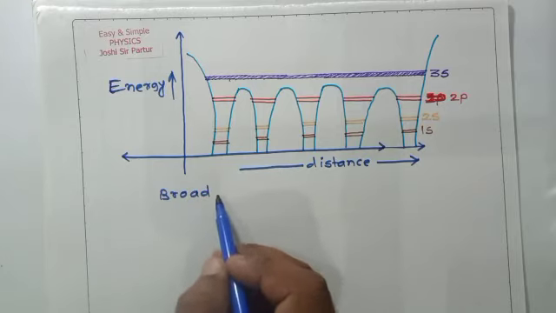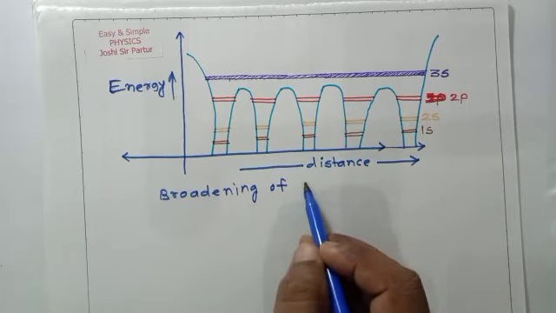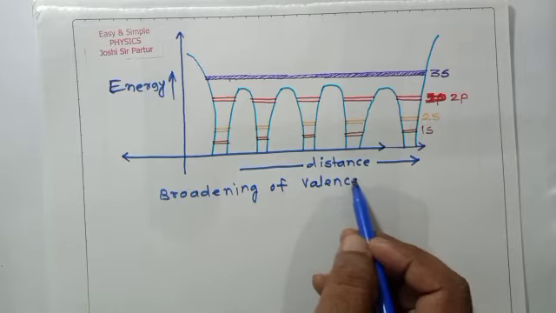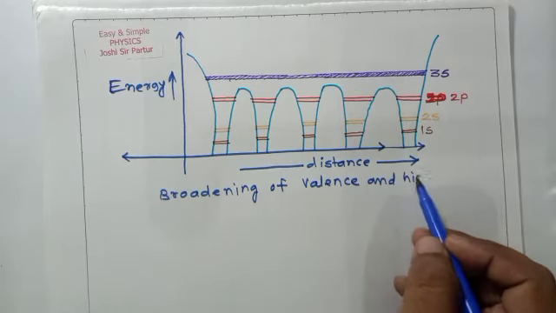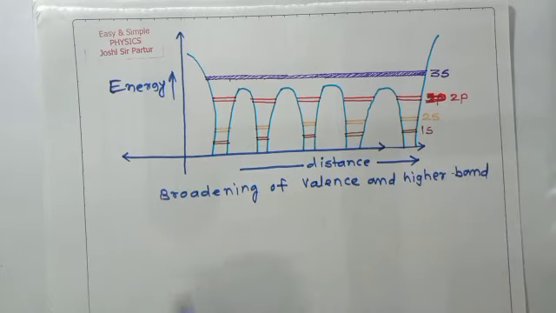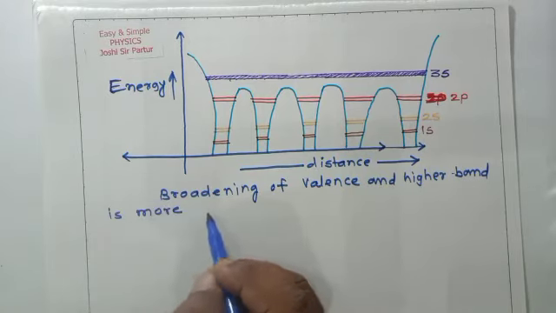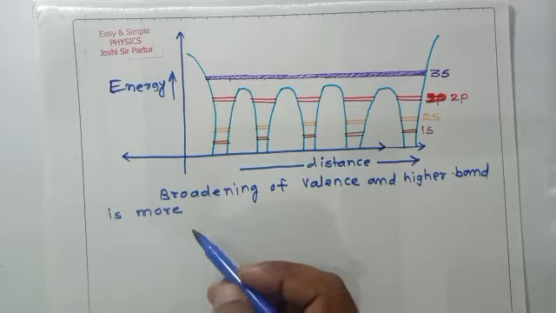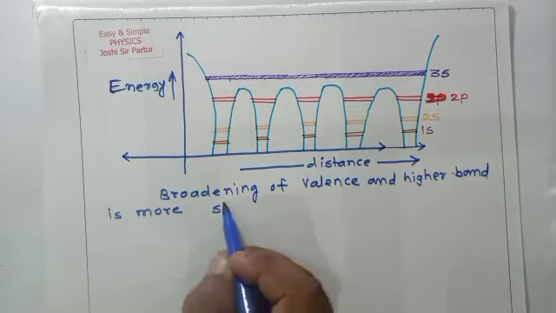Broadening of the valence and higher bands is more, since the interaction between electrons is stronger.